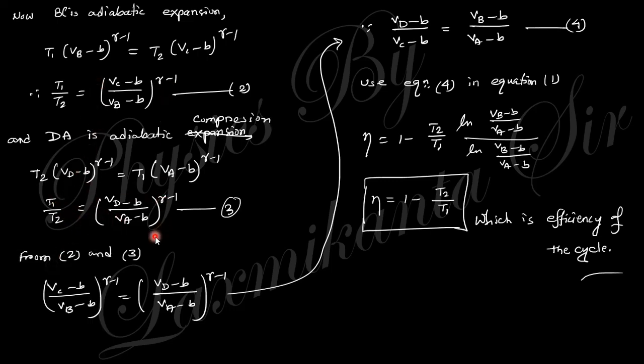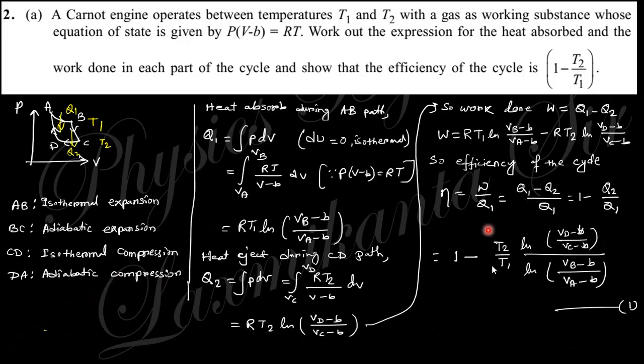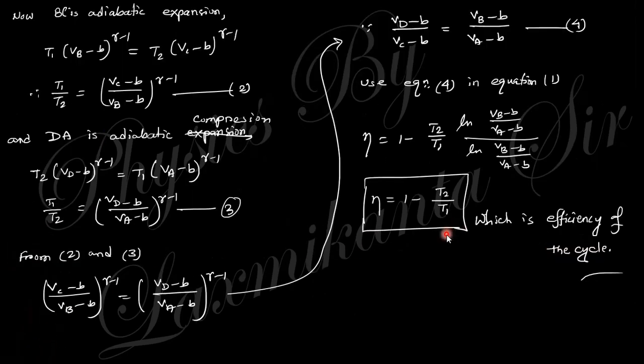If you compare equations 2 and 3, you will obtain this relation, and use it in the previous expression of eta, the efficiency. This is just like what we already discussed in the theoretical class, just the equation is different, but the final relation is the same. I think it is clear. If there is any doubt, you must comment in the comment box.